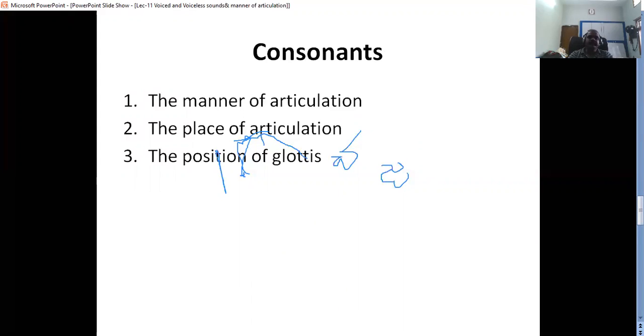Manner is how the air is flowing out. Place of articulation is where we are stopping or creating friction. Position of glottis is whether there is a vibration or not.